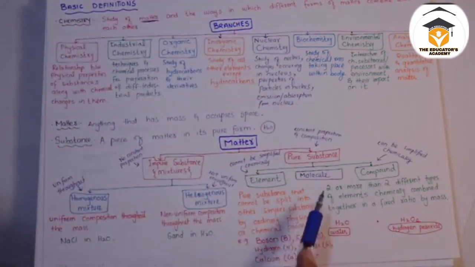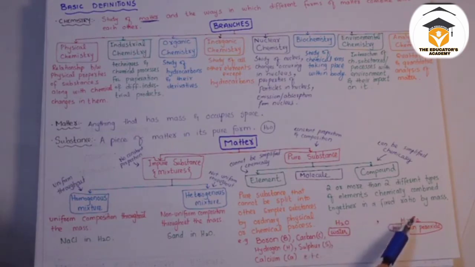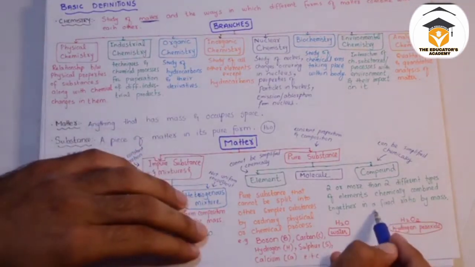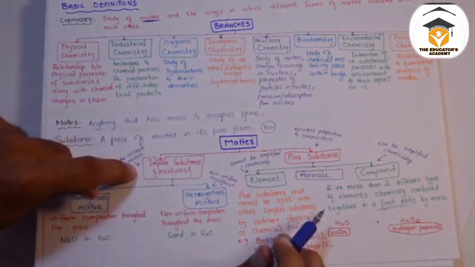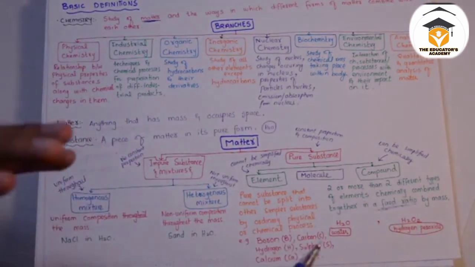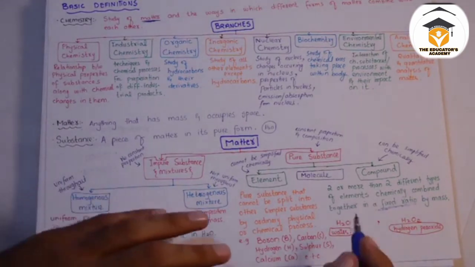So what is a compound? Two or more different types of elements chemically combined together in a fixed ratio by mass. Remember this thing, in a fixed ratio. If it is not in a fixed ratio, then it will be a mixture. Okay? So a fixed ratio by mass is necessary, meaning that H2O.